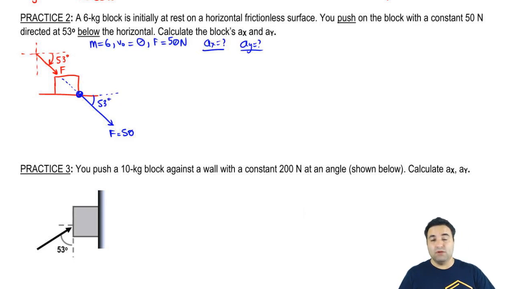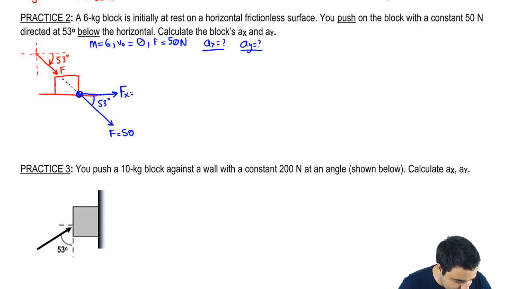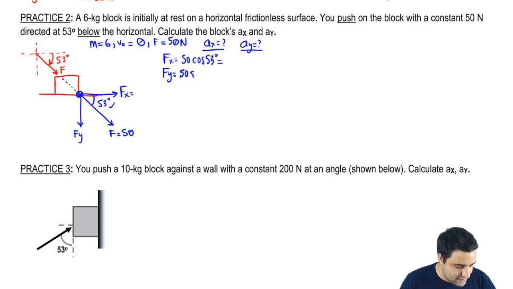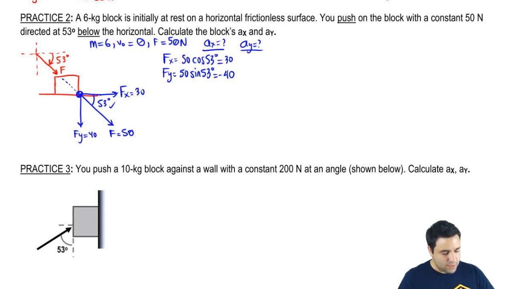First thing you do with forces at an angle, or with any vector at an angle, is you decompose it into x and y. So here is my Fx, and here is my Fy. Remember, Fx is F cosine theta as long as the angle is against the x-axis, which this one is. So this is 50 cosine of 53, and this is 50 sine of 53. This gives me a 30, and this gives me a 40, but this 40 is going down, so it's negative 40. So I got a 40 here, and I got a 30 here.